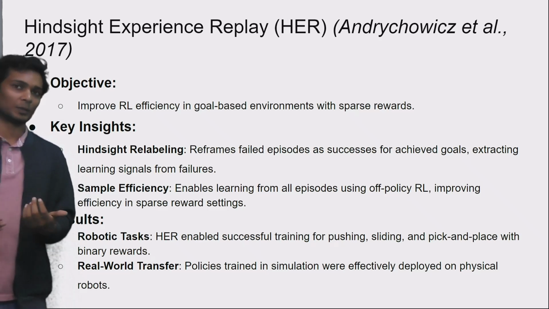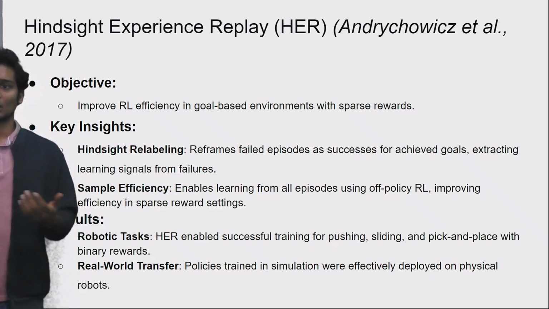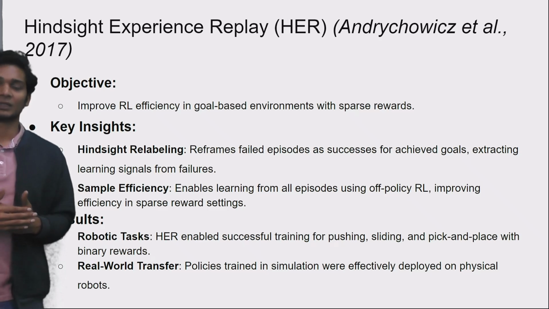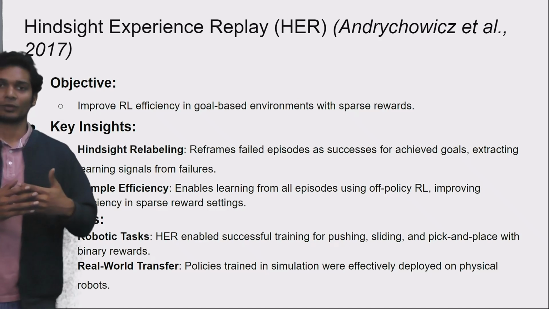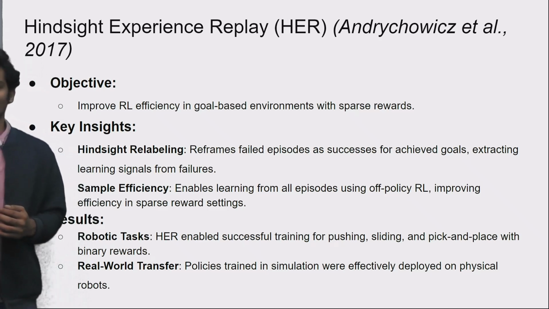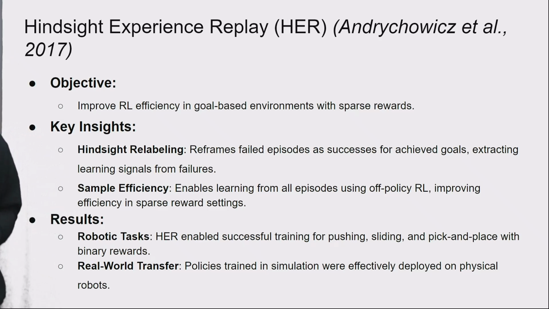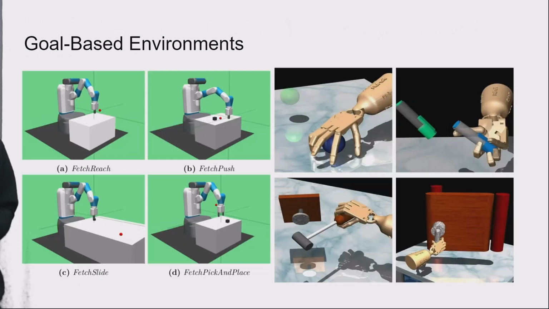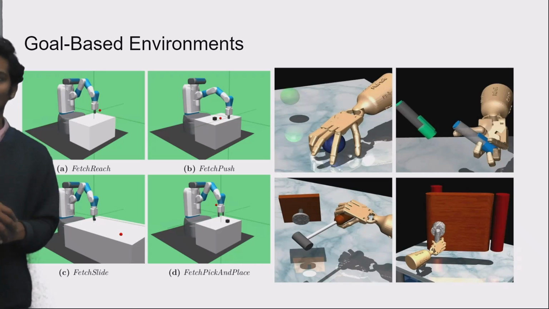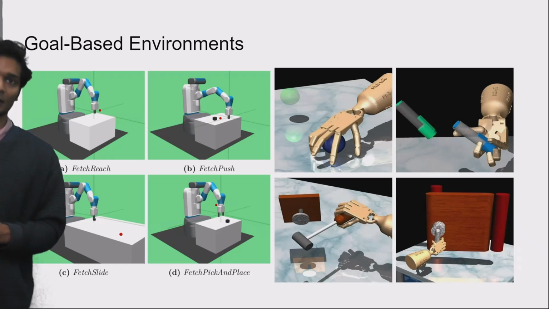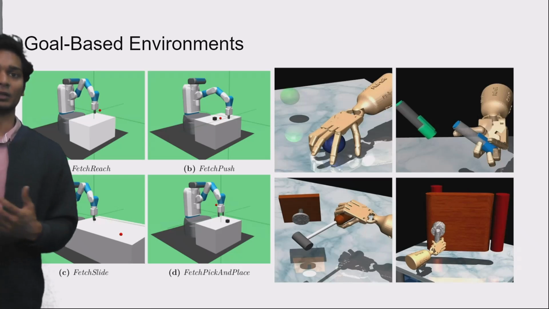Other experience replay approaches, such as prioritized experience replay, also implicitly form such curriculums, but instead of focusing on the goals, they focus on TD error. And these were also successfully tried on real-world robotic arms. These are popular goal-based environments like the Fetch robot arm and the Adroit hand. HER has also shown promising results for a Fetch robotic arm in the real world.